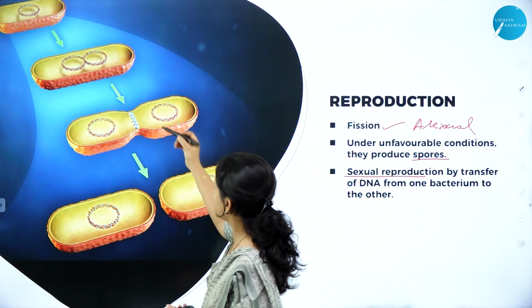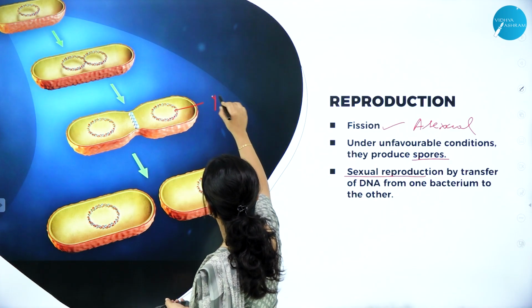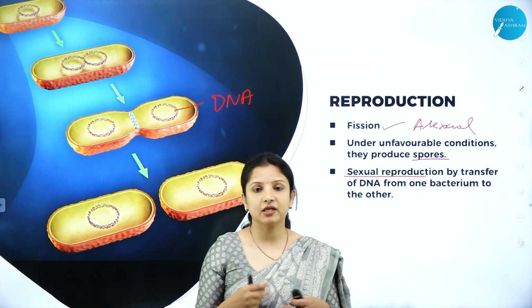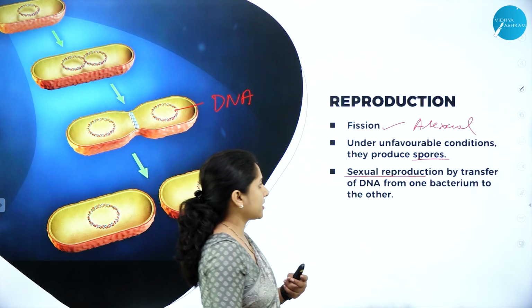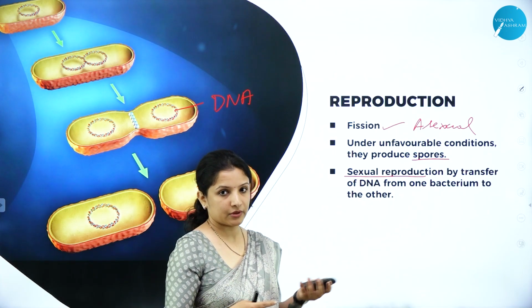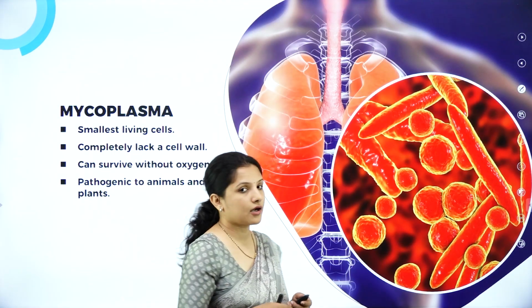So if you can see here, this is the DNA, that is the genetic material. They transfer the genetic material from one bacterium to the other, therefore multiplying in number. So this way also reproduction occurs.